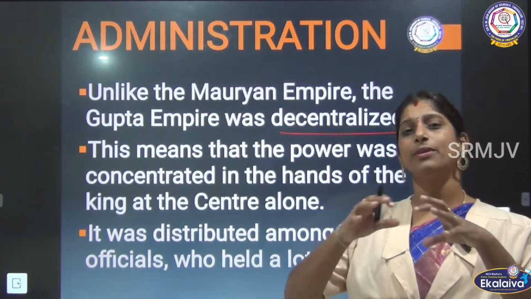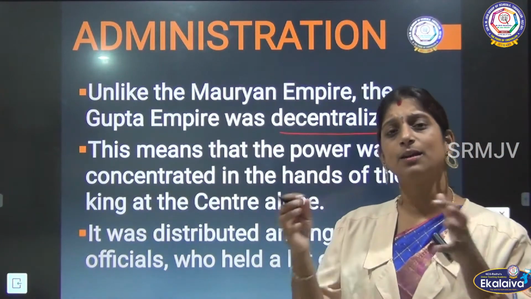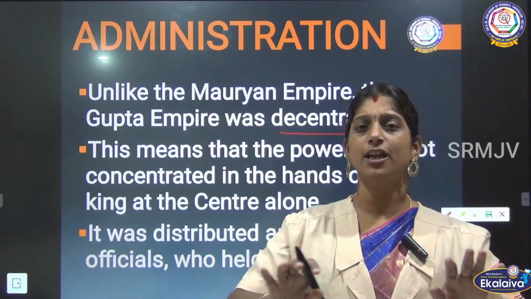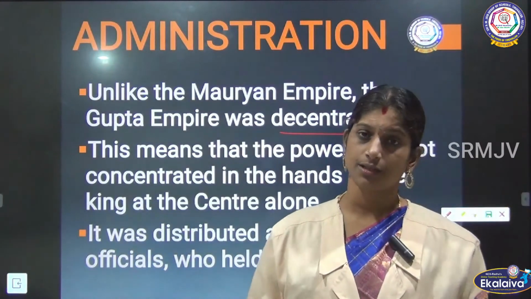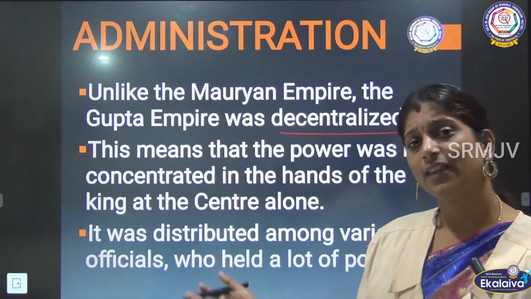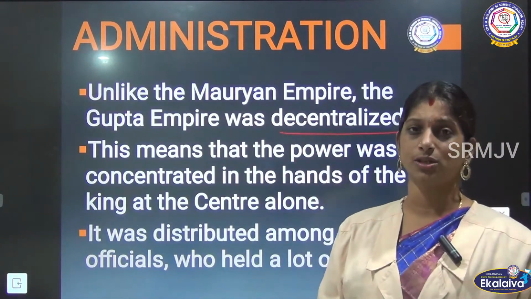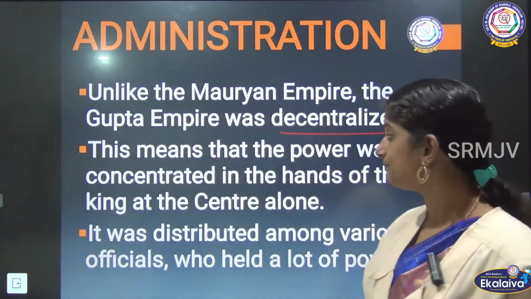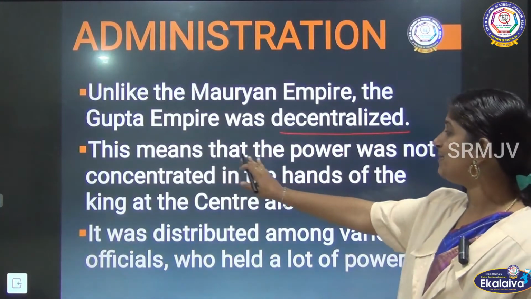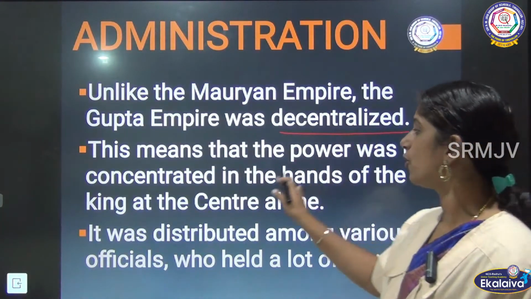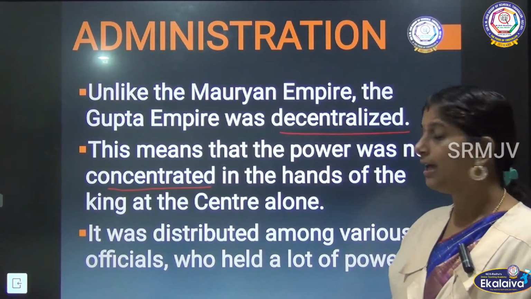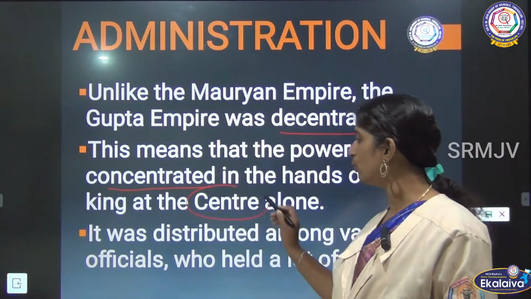But in the Gupta Empire, everything was decentralized. Decentralized means the small kingdoms which were under the control of the Guptas were left free to have their own kingdoms, right? There was no central power. Every small state had its own king. This means that the power was not concentrated in the hands of the king at the center alone.